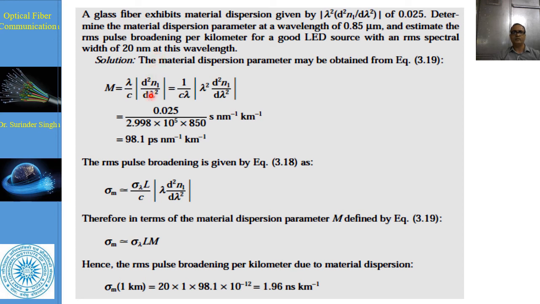On calculation for 1 kilometer, 10 to the power 3 and 10 to the power minus 9, that will emerge as 1.96 nanosecond per kilometer. The solution is okay.